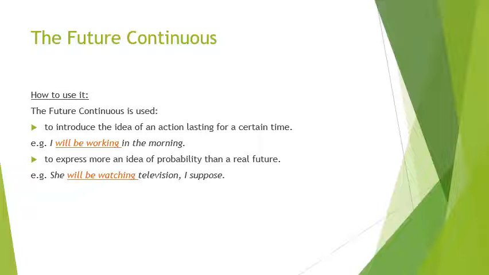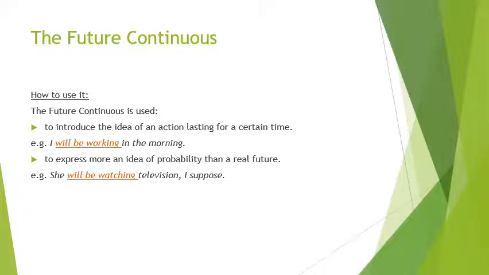For example, after watching this video, some of you will be playing with your sibling, some of you will be doing question answers, some of you will be watching television. So this is the idea of future continuous tense. Something will happen in future and for a long period of time. Example, I will be working in the morning.